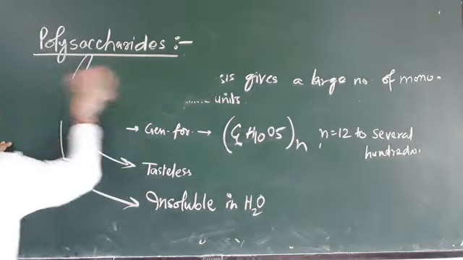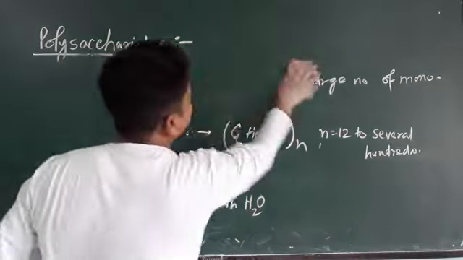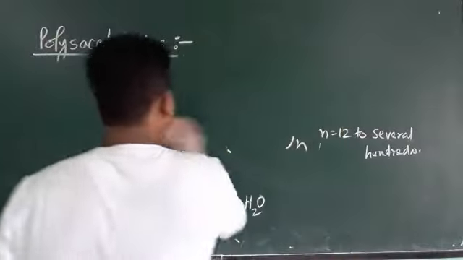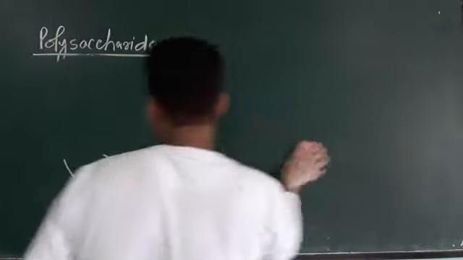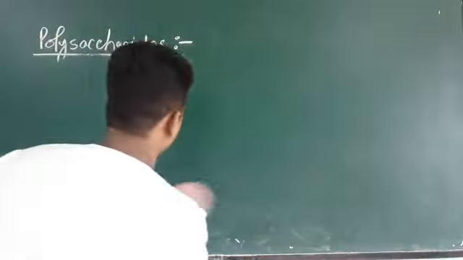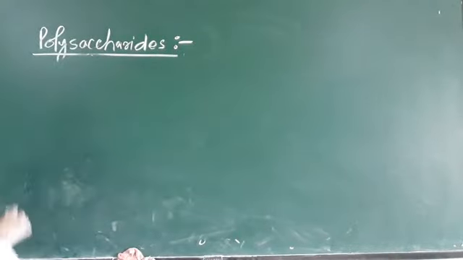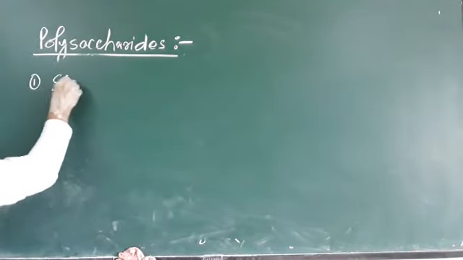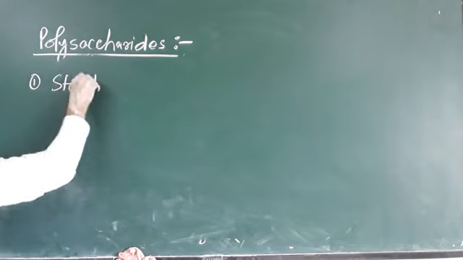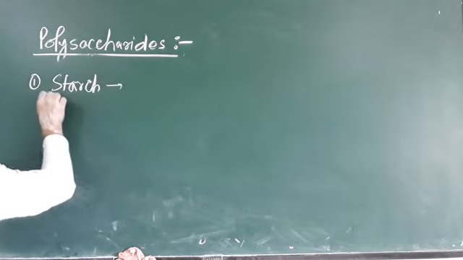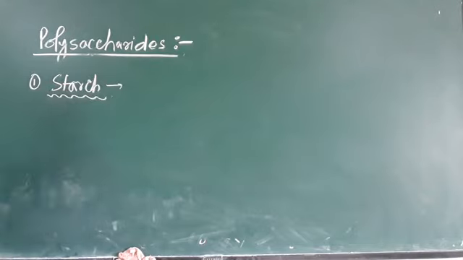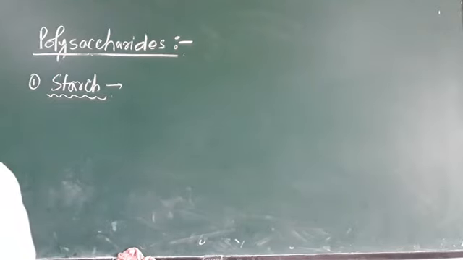So first of all, number one, we will discuss starch. Now, what is the main source of this starch?